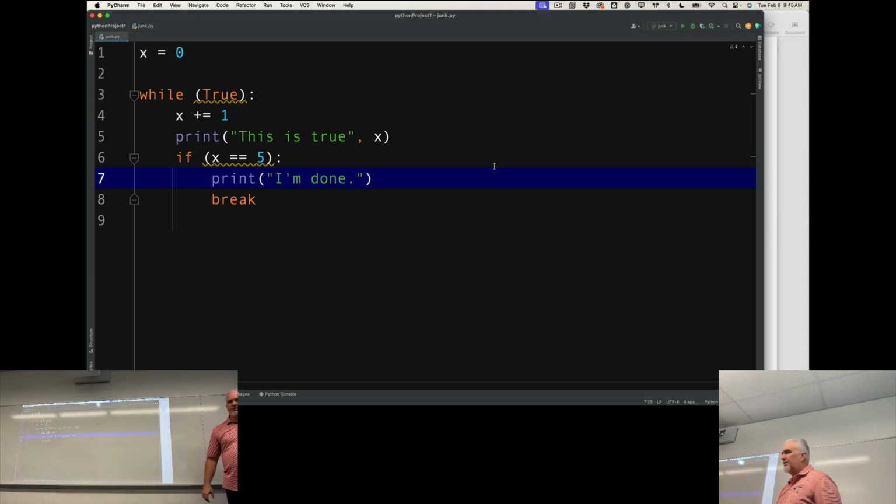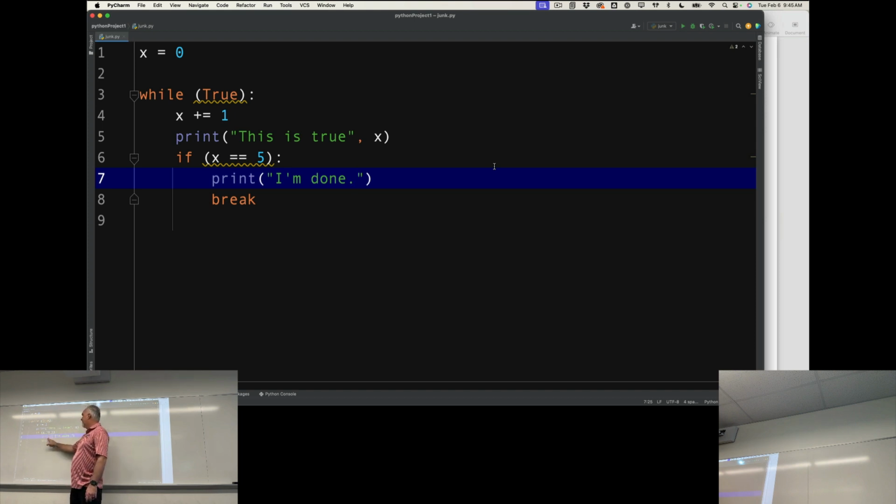Okay, so now this time it'll start at 0. X will immediately increment to 1. It'll print this is true and 1. And it'll say if x is equal to 5, then do this. X is not equal to 5, so it skips this, still in the loop, goes back, increments to 2, same thing, print. It'll keep going until x increments to 5.